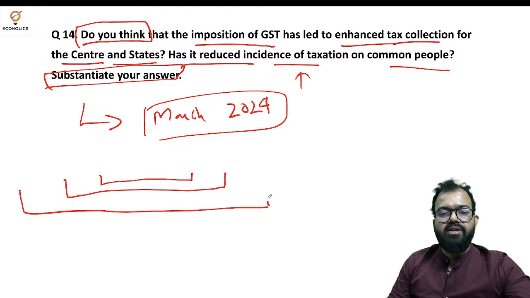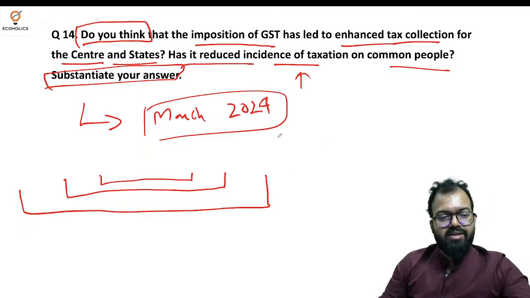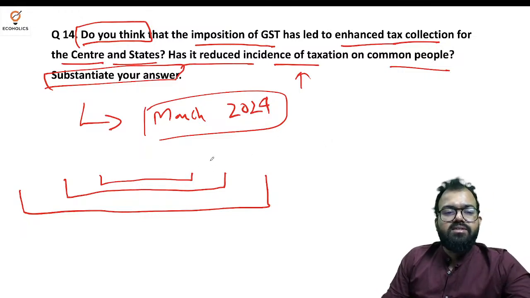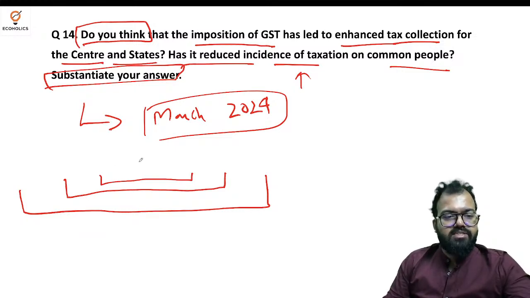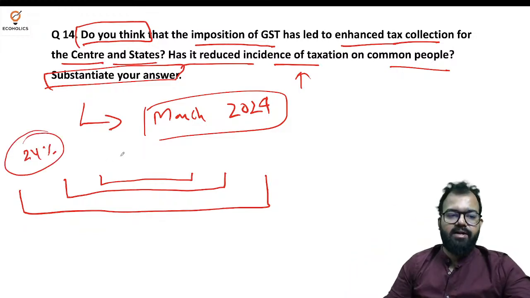Startup India, every company is opening. They are paying GST. They are paying corporate income tax. So these are the things which are very vital. That increase the revenue of the state. State here does not mean the states, but the government, central government. Okay. So in the past 6 years, you can say that GST has been a revolution. It has received nearly 24% revenue growth in comparison to the old system under VAT.